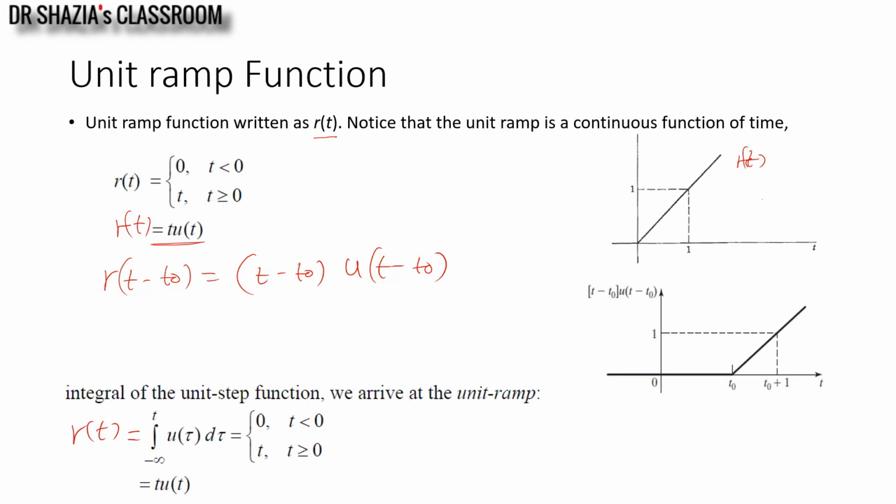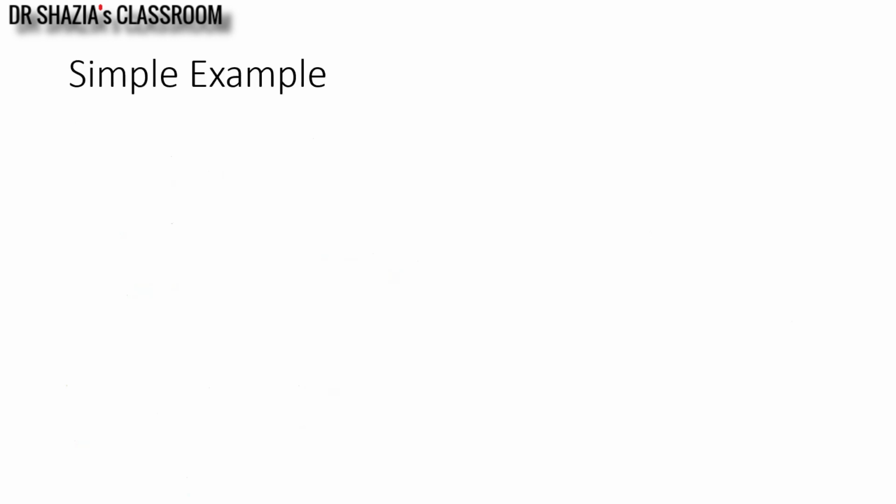So from the unit step, you can differentiate to generate a unit impulse, and you can integrate it to generate a ramp function. These three signals I will consider as basic signals, and I will use them for generating expressions for other signals. To start with, to explain the concept, I will take a simple example.